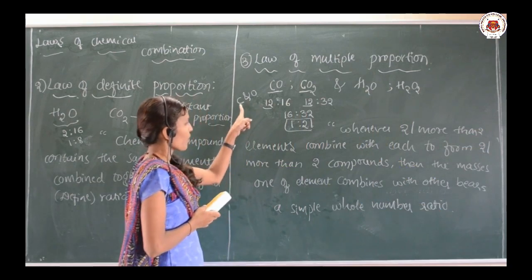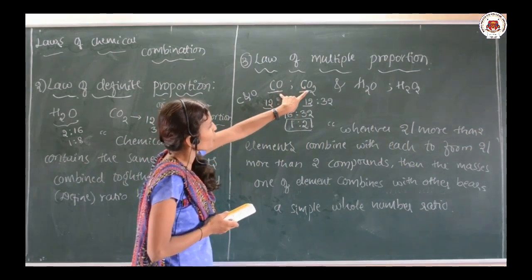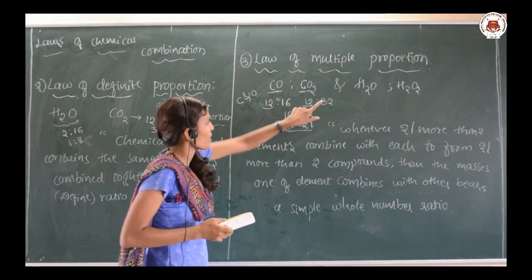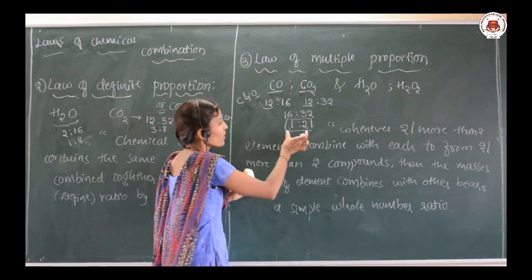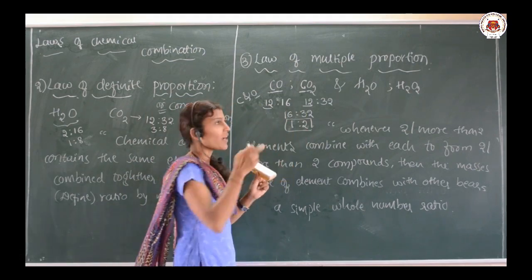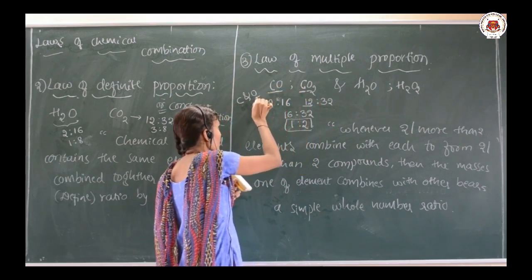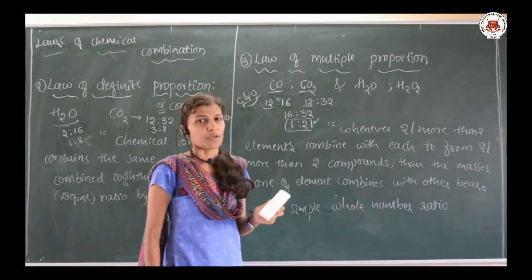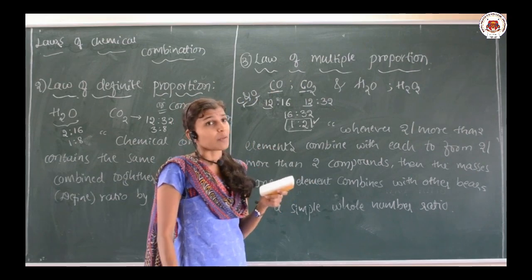Whenever two elements combine with each other, they are going to form two different compounds. Then the mass of one of the elements, that is oxygen, which is combining with the other element, bears a simple whole number ratio. Here carbon is fixed, but the mass of the one element that combines with the other bears a simple whole number ratio. So, this is how we can explain the law of multiple proportion.